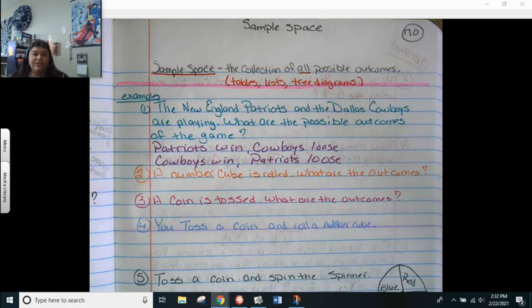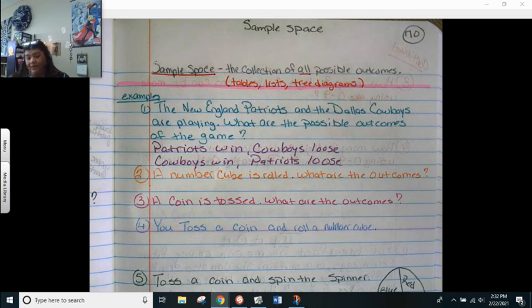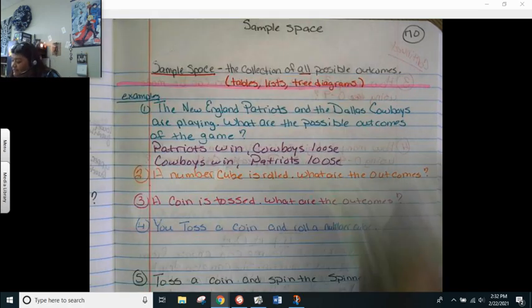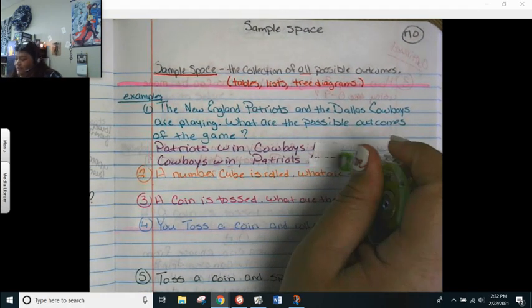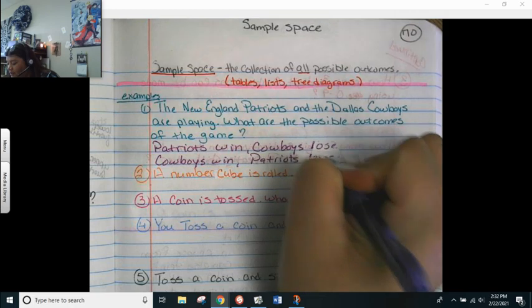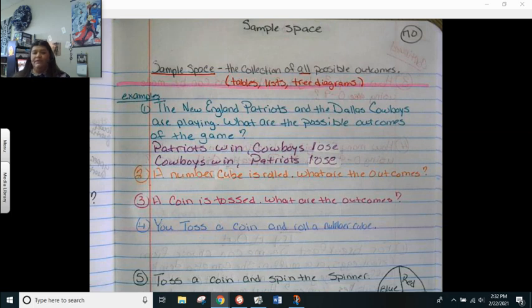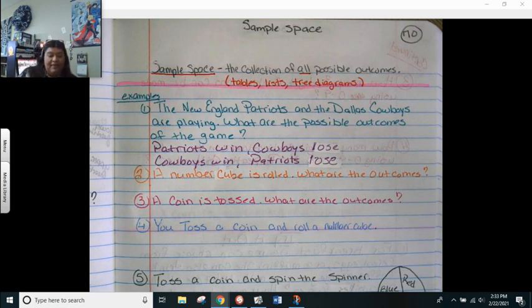So it's just writing what could happen. Now I'm looking at that. I spelled lose wrong, didn't I? Those double O's always get me. I don't know if they get you, but they get me. Lose. And I knew it looked wrong. My mind was saying that doesn't look right. There we go. Patriots win, Cowboys lose. Cowboys win, Patriots lose. So that is what could happen. I should have just put lost. I know how to spell lost. But we're just listing what could happen. So that's the possibilities. All right, go ahead and press pause and write down number 2.